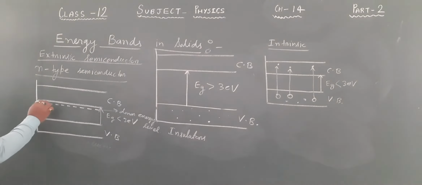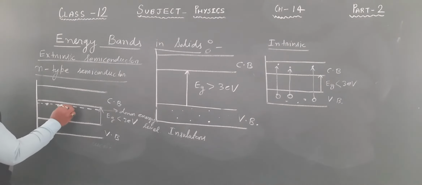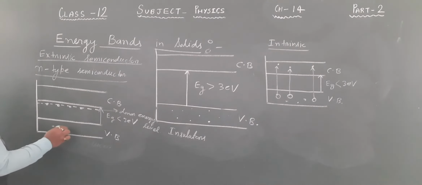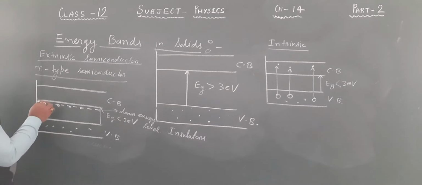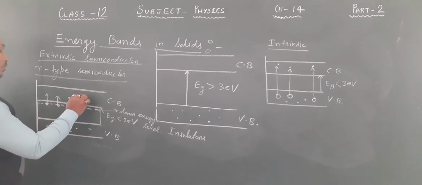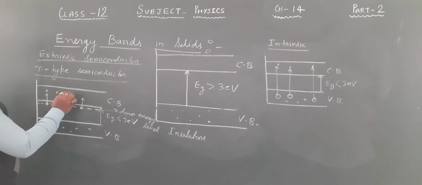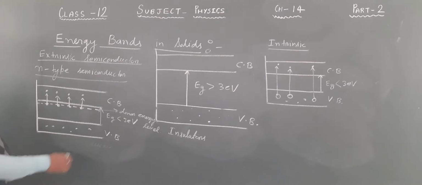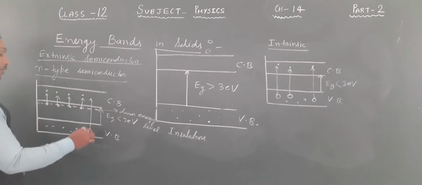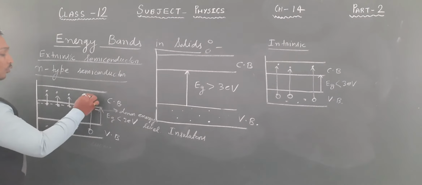So there are some electrons, it depends upon the impurity, and some electrons are there in the valence band also. So now if some amount of energy is given, these electrons can easily go in the conduction band and now they are ready to conduct electricity. But if one electron goes from valence band, it leaves a hole behind it.